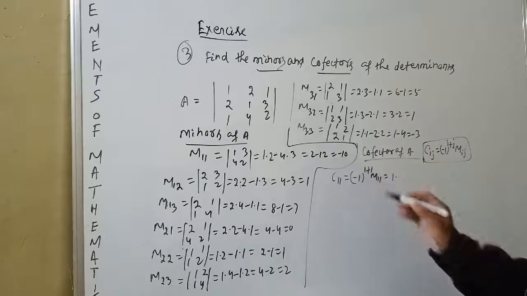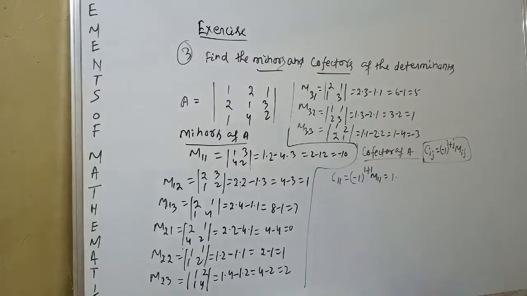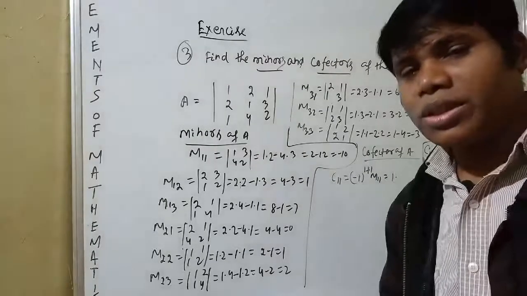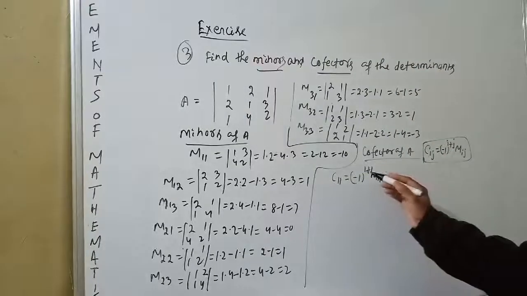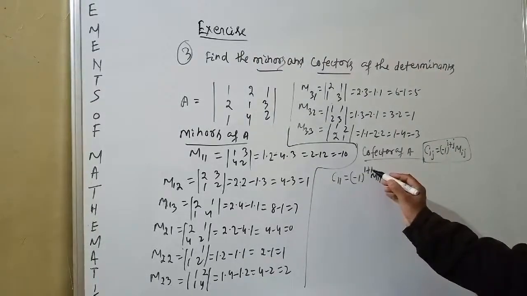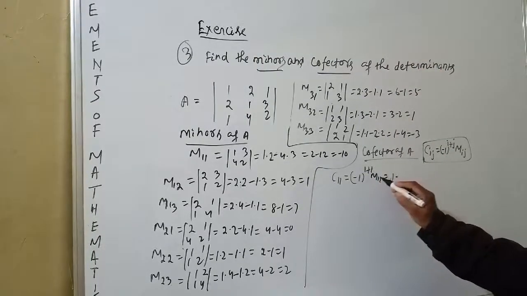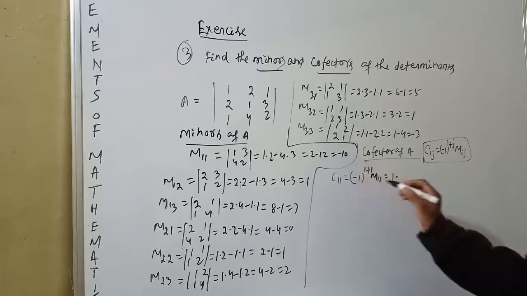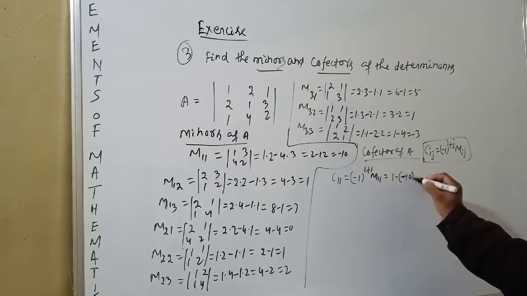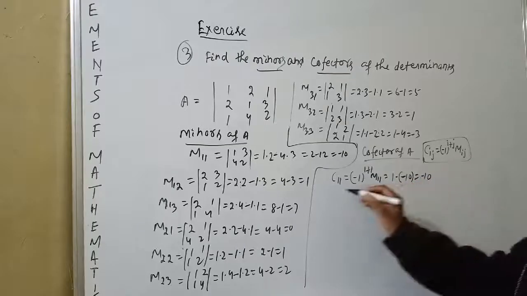Minus 1 to an even power means plus, and minus 1 to an odd power means minus. So minus 1 to the power 2 is 1, into M11, and M11 is equal to minus 10.